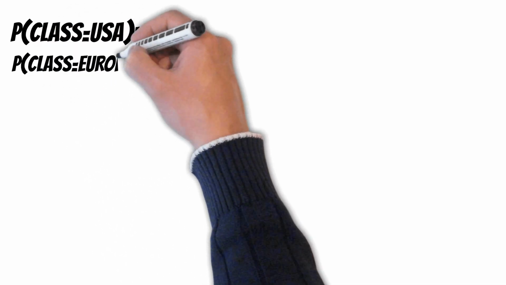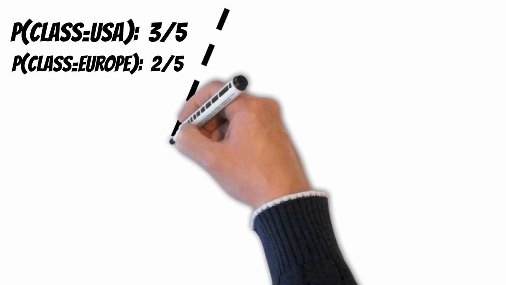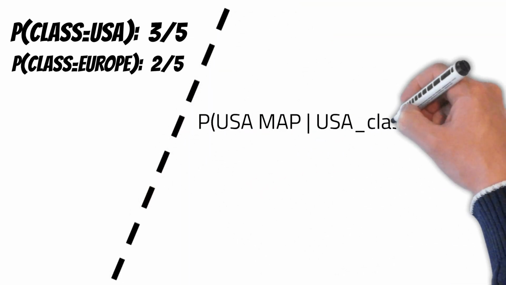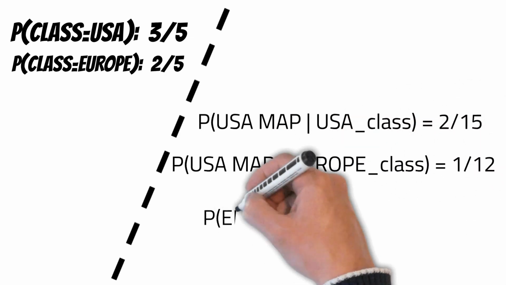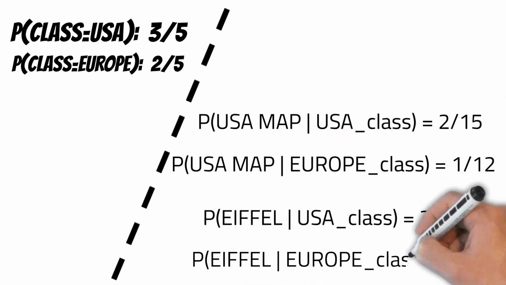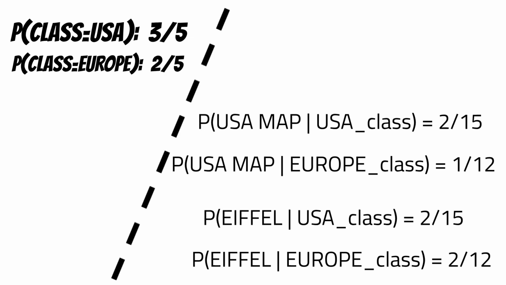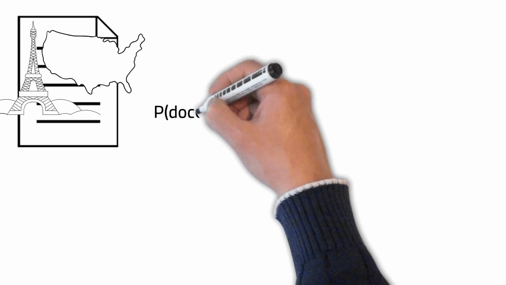Putting all the probabilities together, the prior for USA is 3/5, and the prior for Europe is 2/5. Switching over to conditionals, the conditional probability for USA map given USA class is 2/15. The USA map given the Europe class is 1/12. Now the Eiffel Tower. The Eiffel given the USA class is 2/15, and the Eiffel Tower given the Europe class is 2/12.